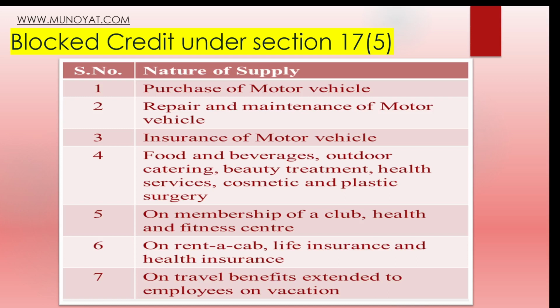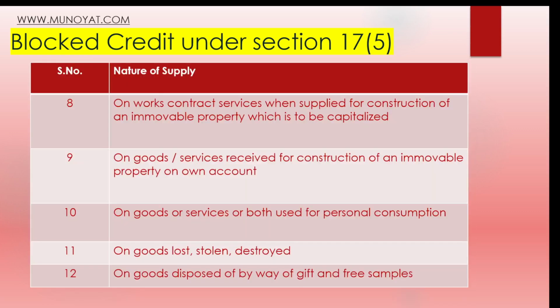On membership of a club, health and fitness center, on rent a cab, life insurance and health insurance, on travel benefit extended to employees on vacation. Also on works contract services supplied for construction of immovable property, which is to be capitalized. So here also it results in a capital asset for which ITC is not allowed.